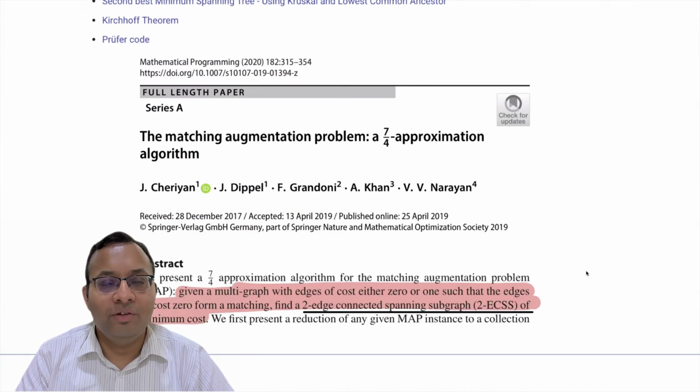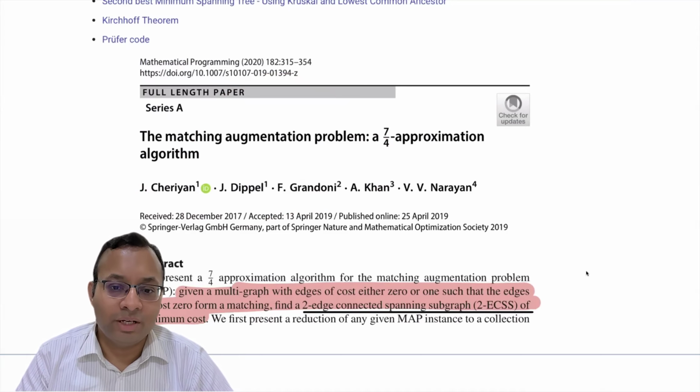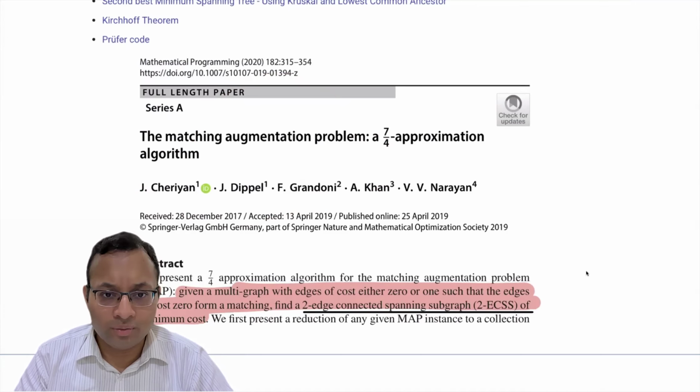So it's instead of a tree, it's a more general version. In this graph, even if one edge is deleted, the graph should still be connected. So it's a two-edge-connected graph, and then it's a spanning subgraph. In case of a tree, it was a one-edge-connected spanning subgraph. This is a two-edge-connected spanning subgraph, and there are a lot of follow-up works after this work. So this is a very active area of research in approximation algorithms.